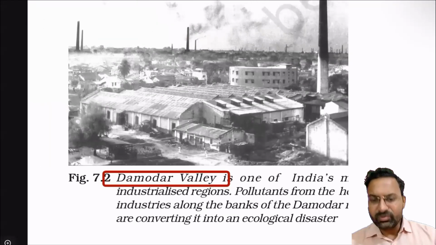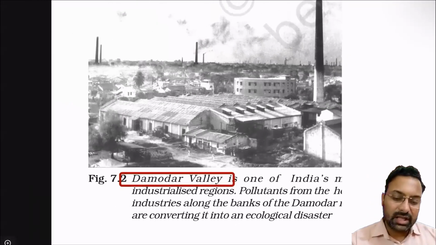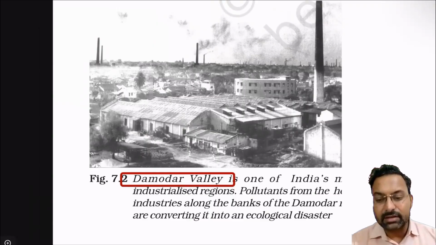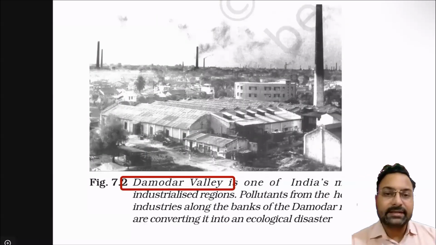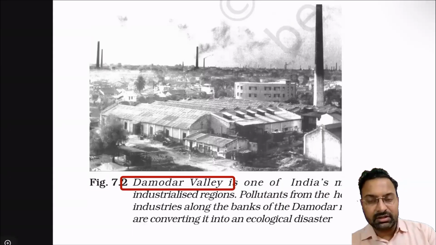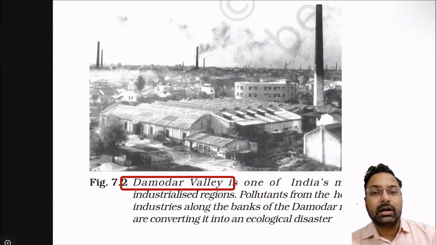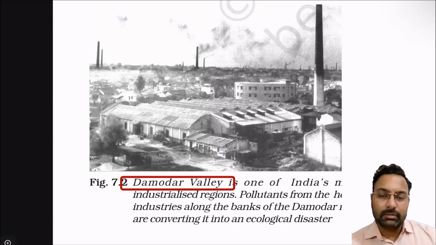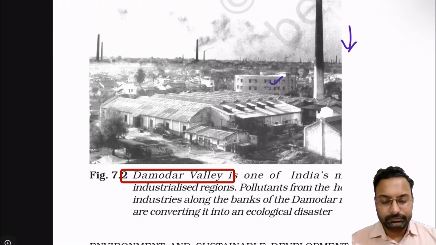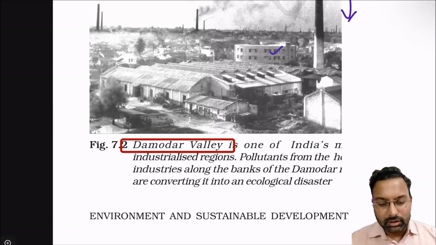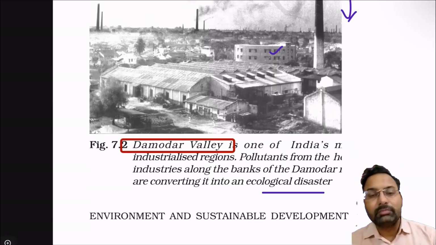Okay, so this picture shows how the Damodar Valley has developed many coal plants in that area, because coal reserves are available in the Damodar Valley in very high quantity. So there are many coal thermal power plants there. As they started to function, the environment of the Damodar Valley started to decline, and the Damodar river itself started to become polluted.